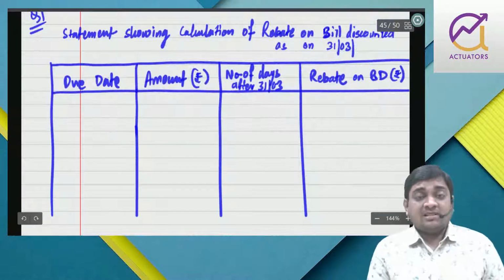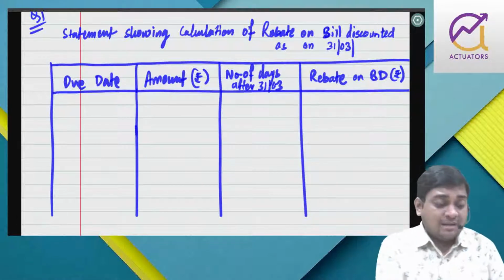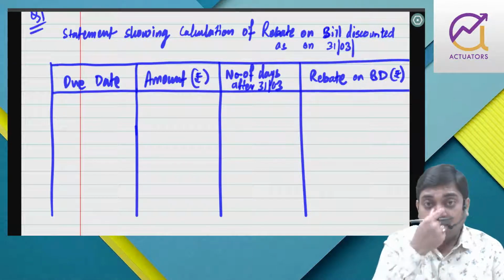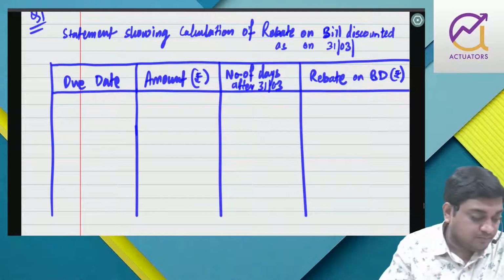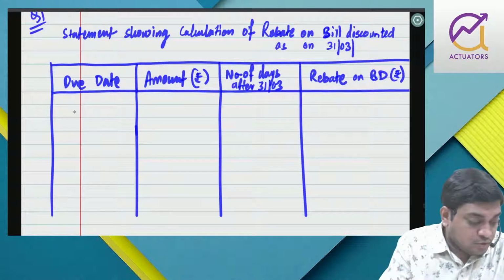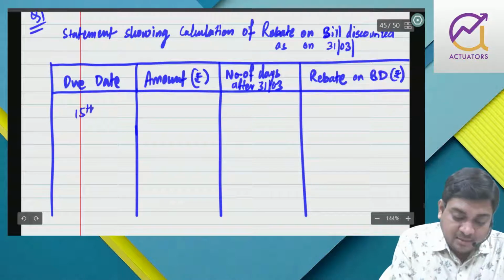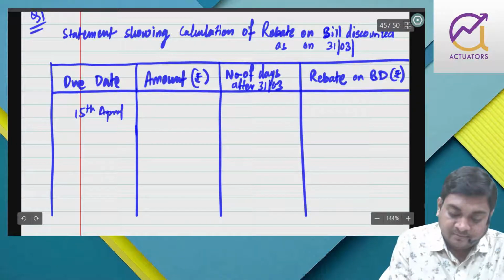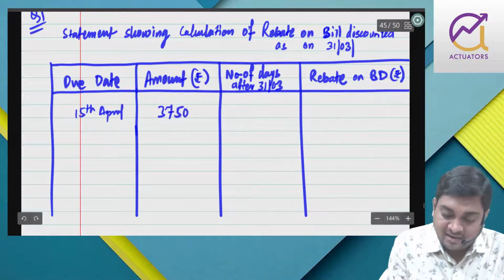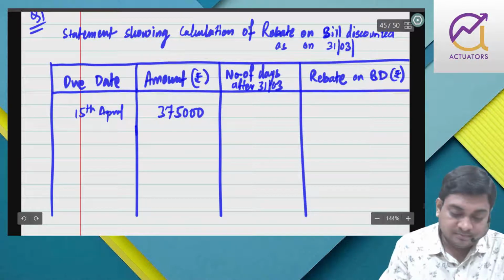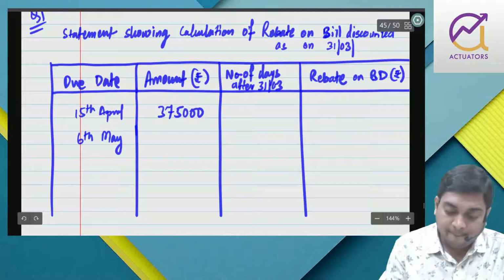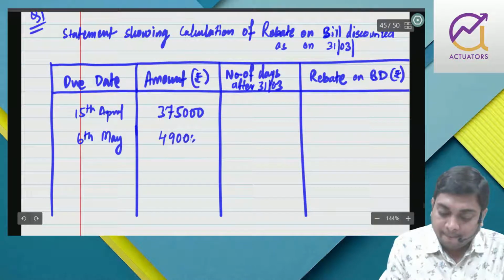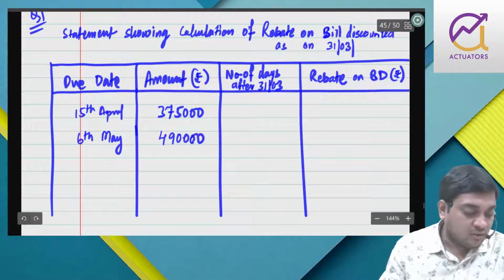There are more bills discounted, because that balance is there, but I don't know their due dates, so I won't calculate rebate relating to such bills. Anyway, the first due date is 15th April, the amount is 3,75,000. Then 6th May, amount is 490.